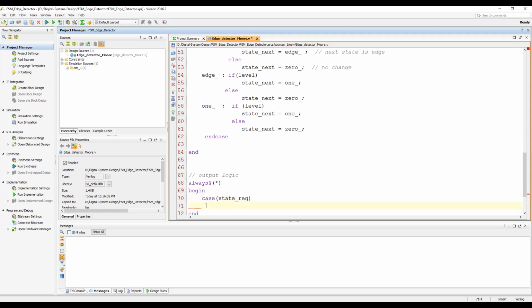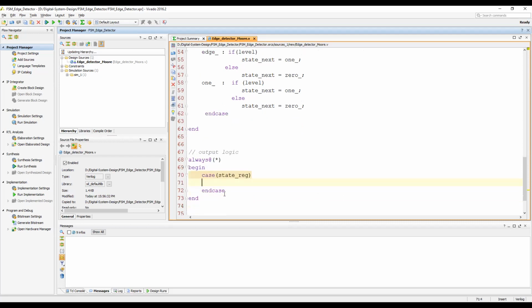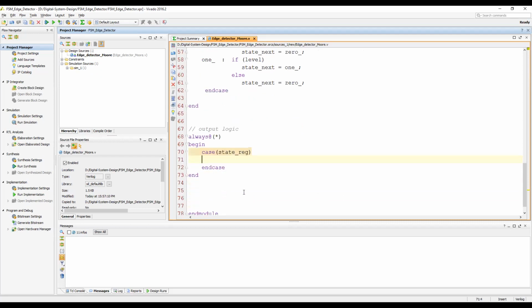Okay, and then endcase, let's write it because otherwise we'll forget that. So what are the number of states? There are 3 states: 0, the edge state, and the 1 state. So what will be the output in each state?